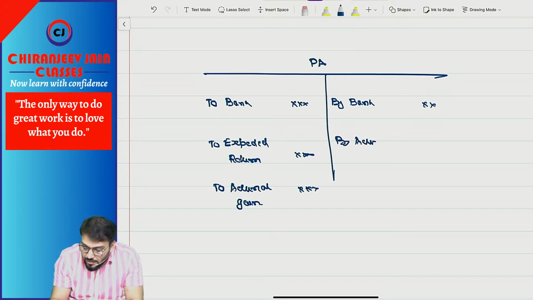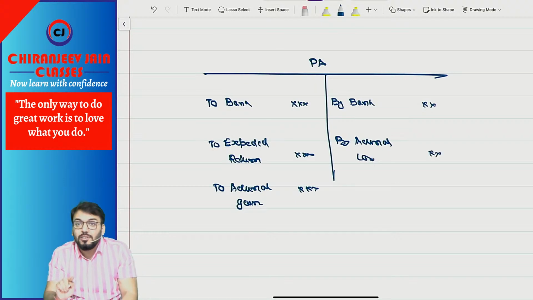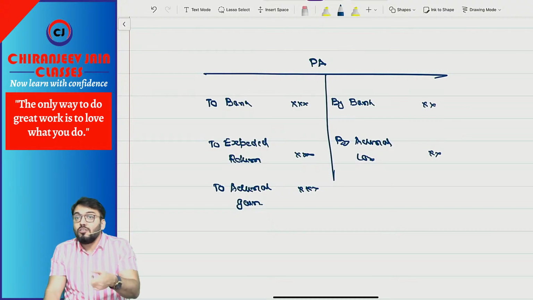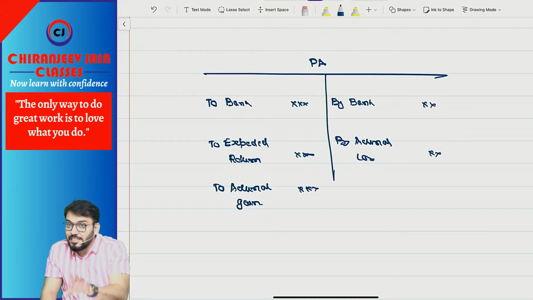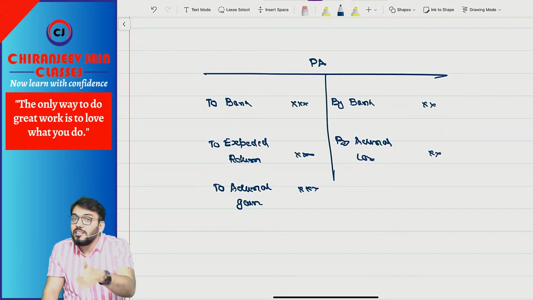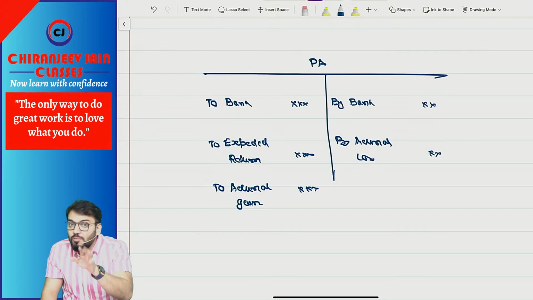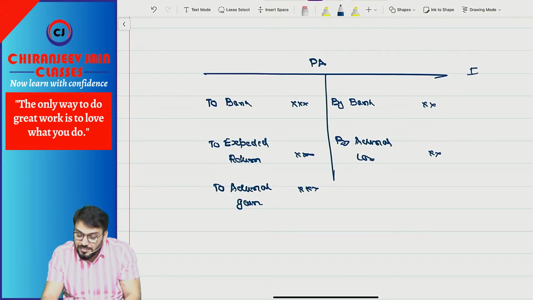And if there is a loss, then what? Actuarial loss to plan asset. Means there are two actuarial gain or loss: one is actuarial gain or loss on DBO, one is actuarial gain or loss on plan asset. Understood? The net actuarial gain or loss will be transferred to PL. This is important from exam point of view.